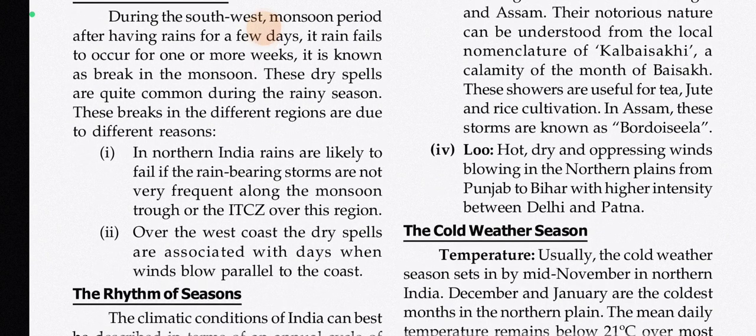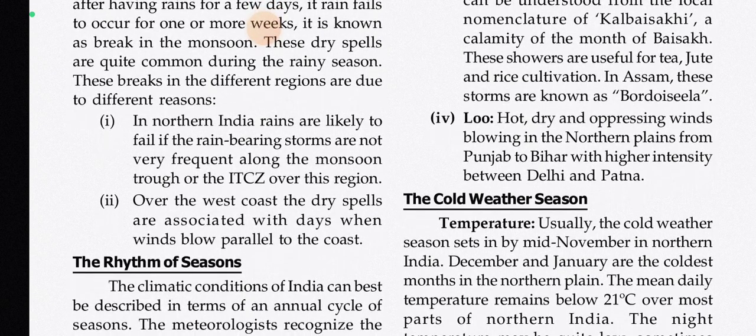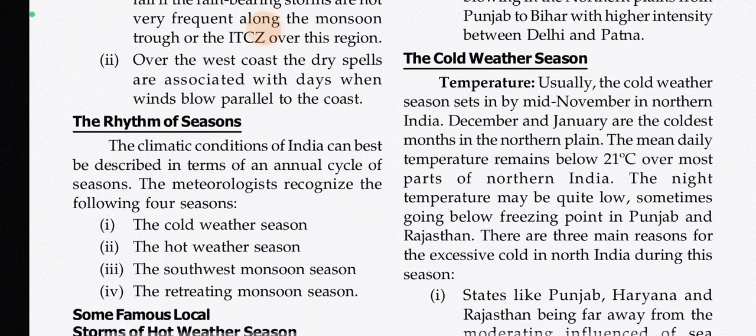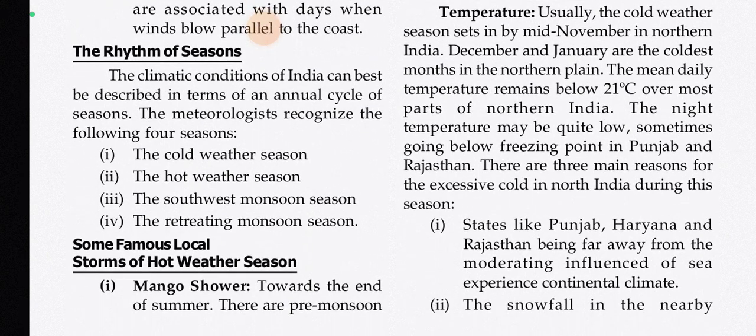In northern India, rain-bearing storms are not very frequent along the monsoon trough or the ITCZ over this region. Over the west coast, the dry spells are associated with days when winds blow parallel to the coast. The rhythm of seasons. The climatic conditions of India can best be described in terms of an annual cycle of seasons.